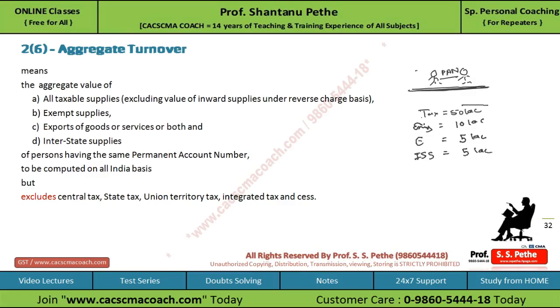Now you have to add all these to find the aggregate turnover. So if we can see, the aggregate turnover is coming 50 plus 10 plus 5 plus 5, so 70 lakh rupees. So these persons will be eligible for composition scheme because it is less than 75 lakh rupees.